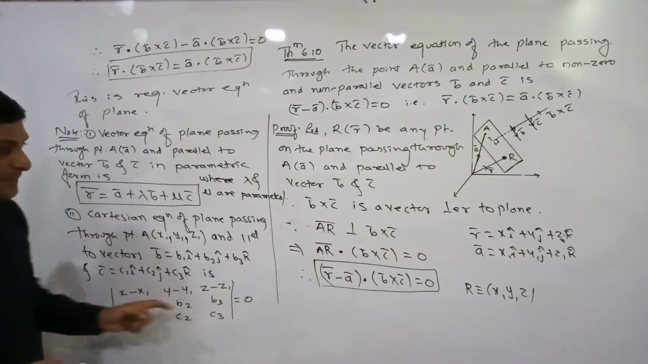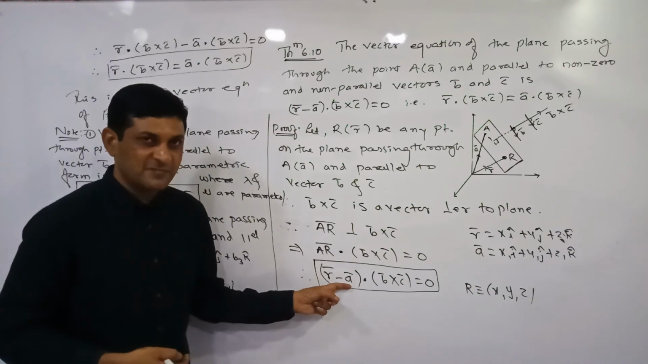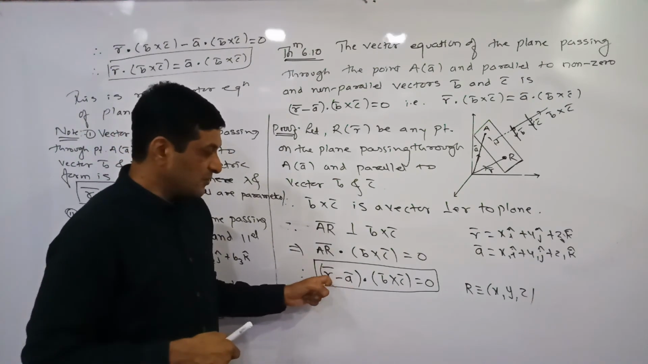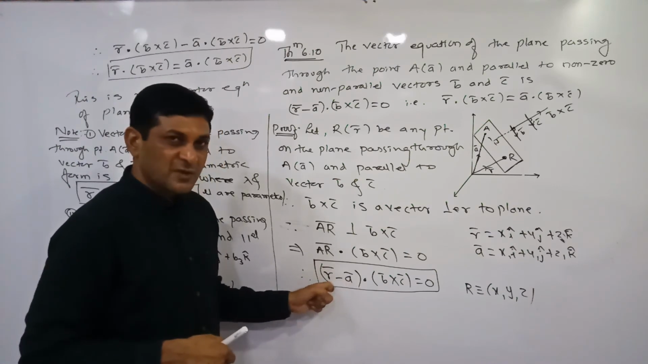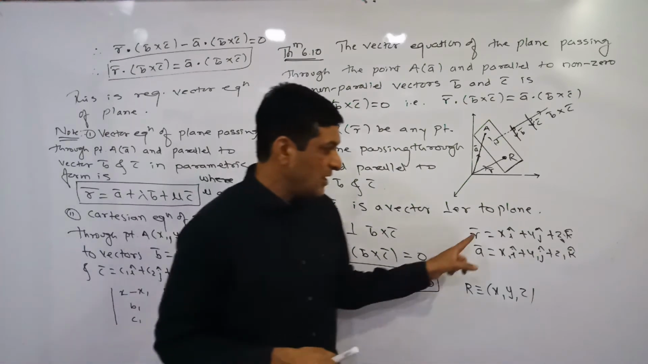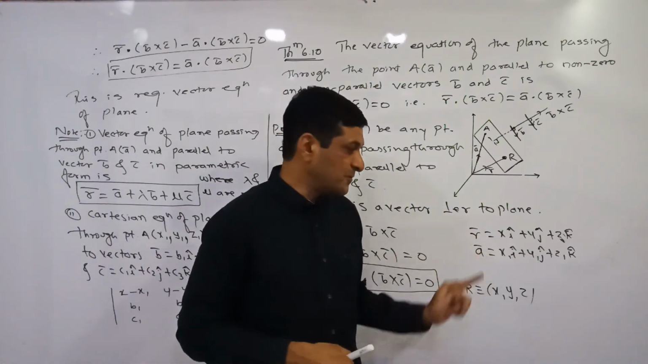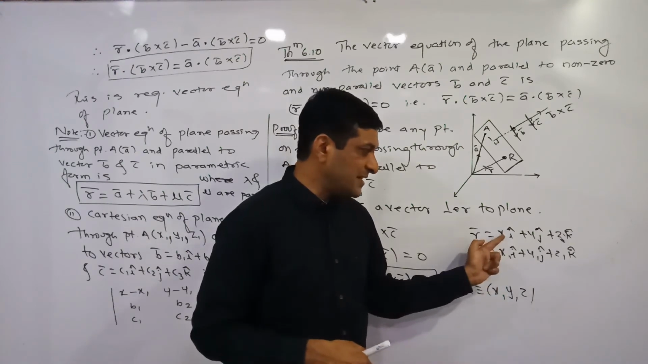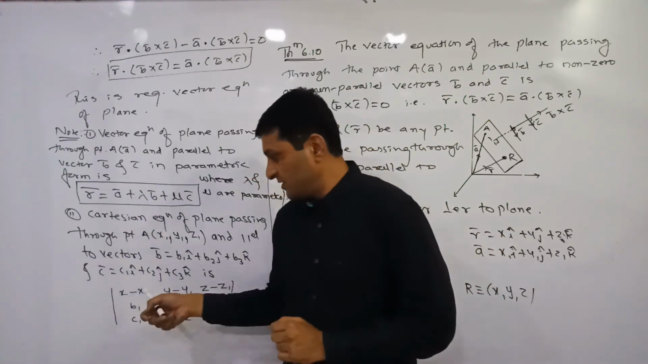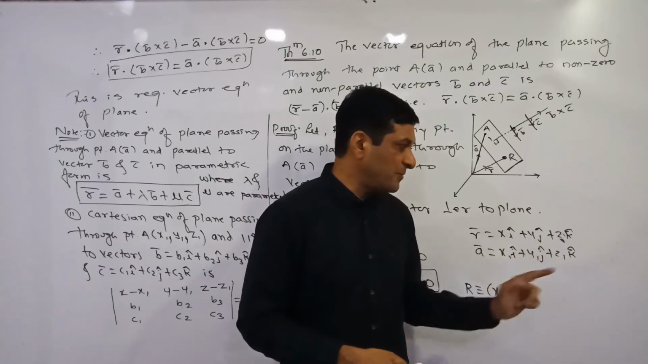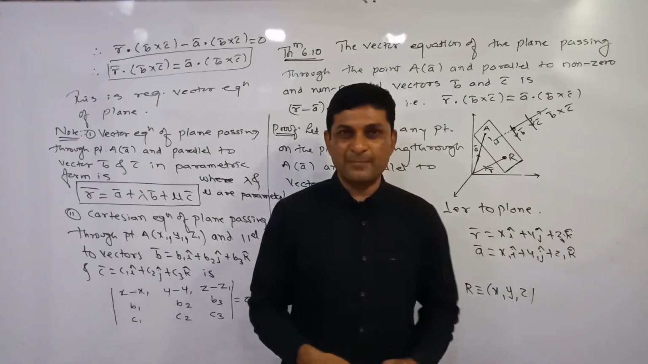In the first row, we write the coefficients of the first vector, the coefficients of i cap, j cap, k cap. So to find the coefficients of i cap, j cap, k cap, we have to take the subtraction of these two vectors. Already their values are known to us. What will we get? r bar minus a bar. First we are finding the coefficient of i cap, that is x minus x1. So that's why here we have written x minus x1. The coefficient of j cap is y minus y1, and the coefficient of k cap is z minus z1.